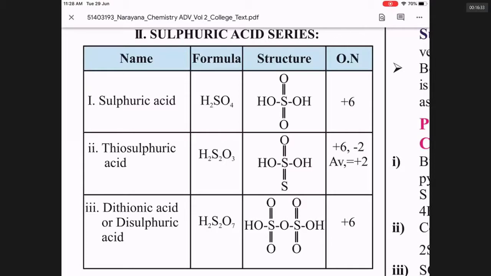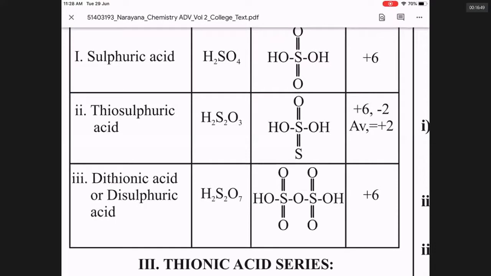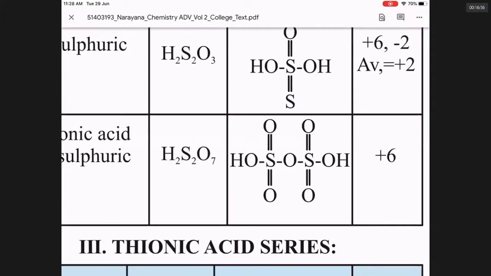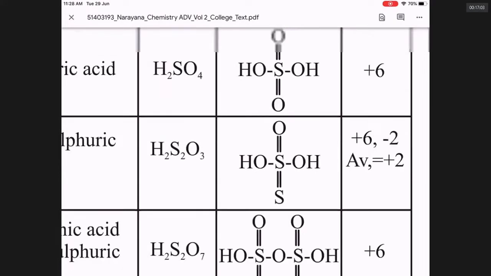Okay. Sulfuric acid. In sulfuric acid, you have S double bond O, OH. Can you see its structure? Instead of one O, if I put sulfur, it is called thiosulfuric acid. Thio is a name for sulfur. And sir, if you have heated sulfuric acid, you get dithionic acid, which is having a structure like this. Can you see the structure of dithionic acid? Yes, sir. It is like sulfuric acid only, but two fellows have joined and lost water.